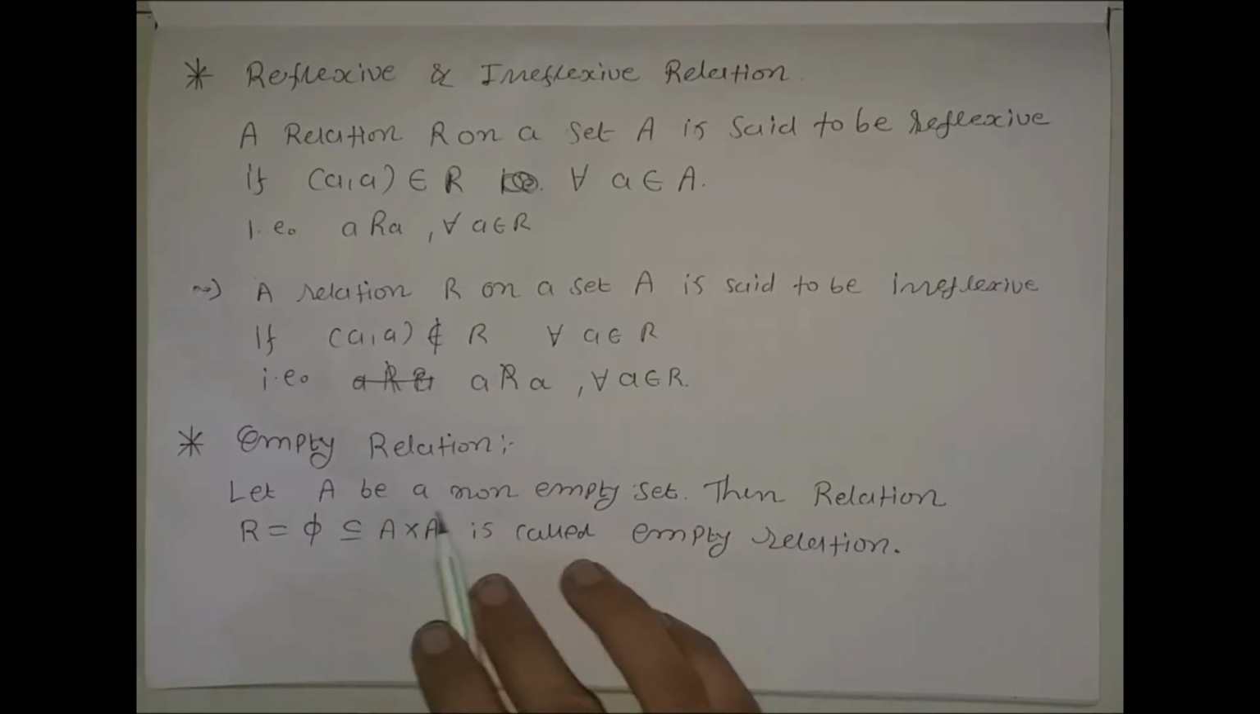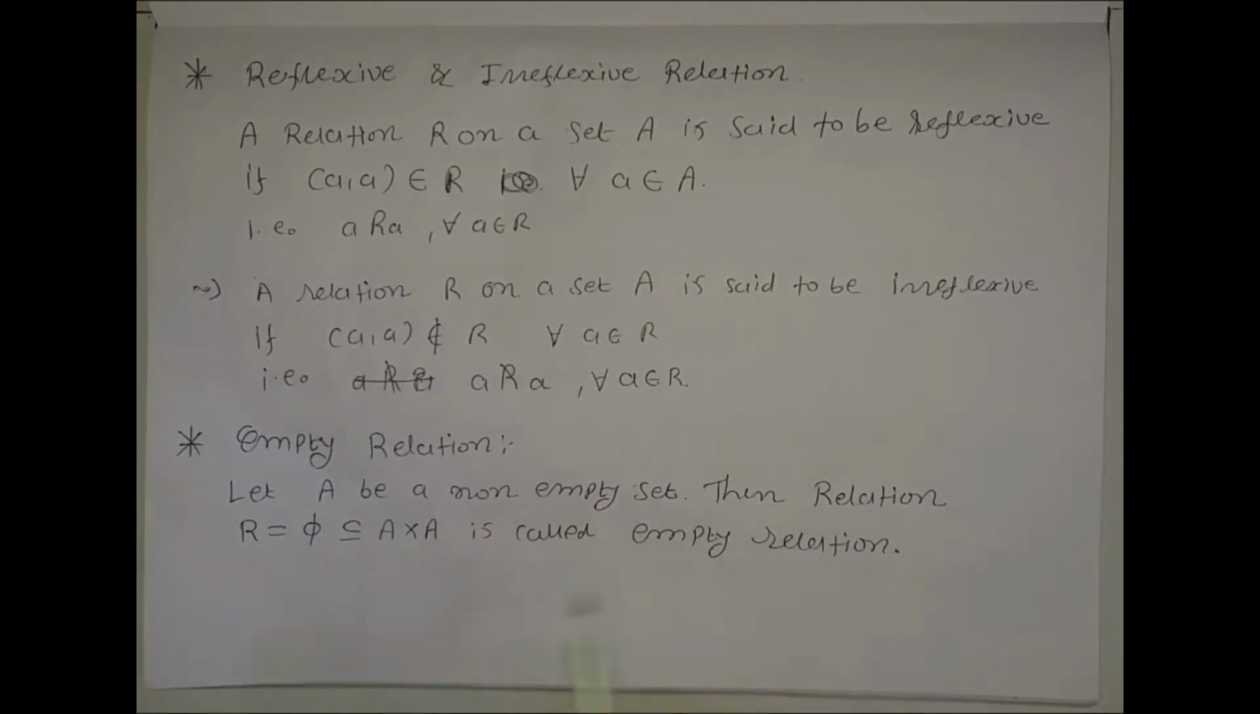Now the empty relation. Let A be a non-empty set, then the relation R equal to phi, which is a subset of A cross A. We know that the empty set is always a subset of any set. So consider R equal to phi, that is, the empty set is a subset of A cross A. Then this relation R, which is the empty set, is called the empty relation. These are some basic definitions of relations.